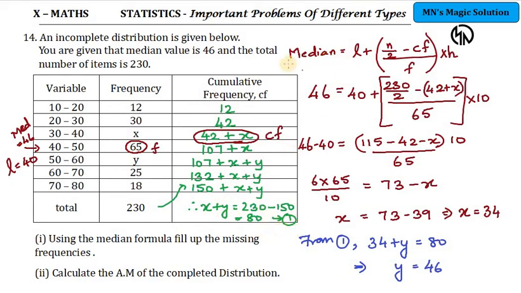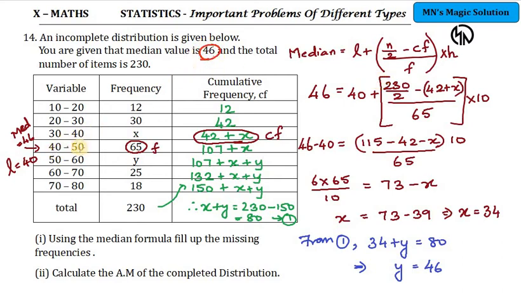Then there is another equation which we can frame from the median formula. Median is equal to L plus n by 2 minus Cf, whole divided by f, whole multiplied by h. In this formula we have to identify L, n, Cf and f. In the question they have given the median value as 46.